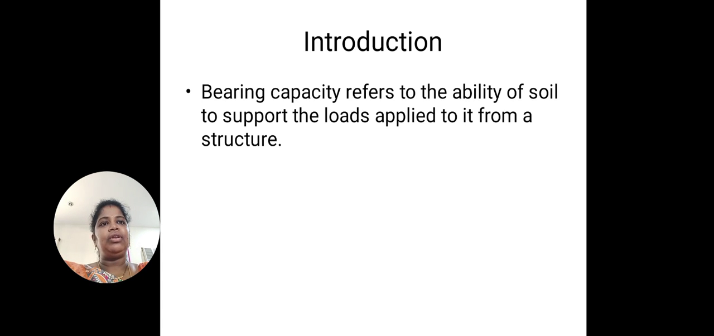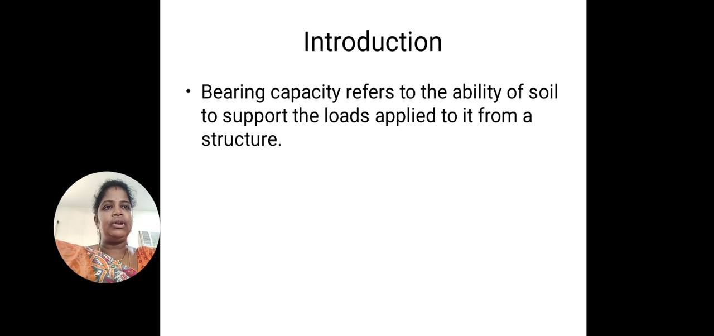So first of all, the definition of bearing capacity: bearing capacity means the ability of a soil to support the loads applied to it from a structure. So this is the basic definition of bearing capacity of soil. Once again I am repeating, the ability of soil to support the loads applied to it from a structure.